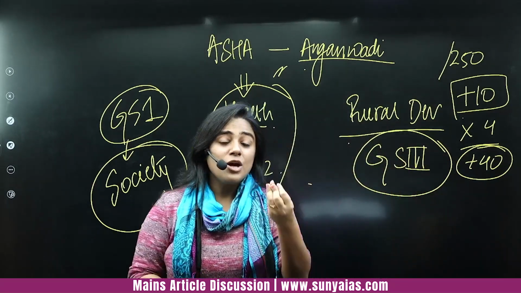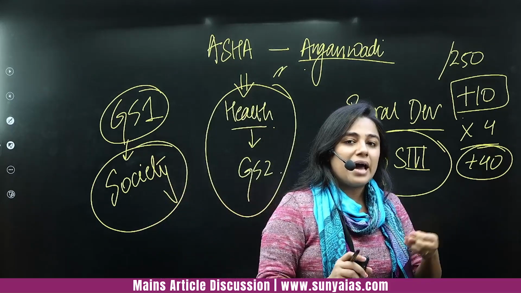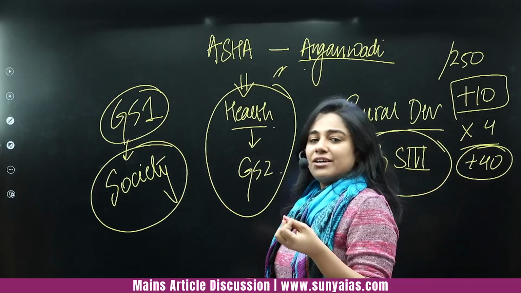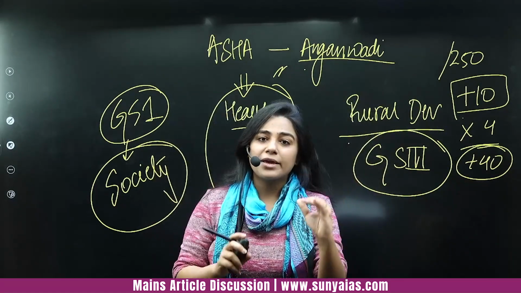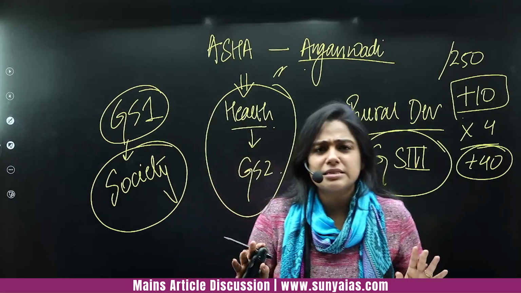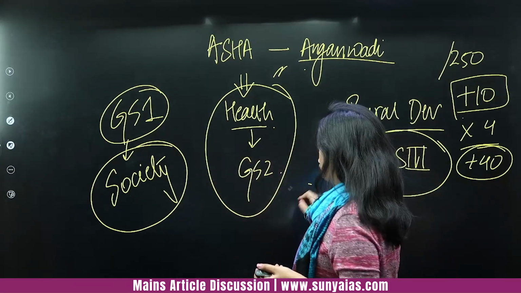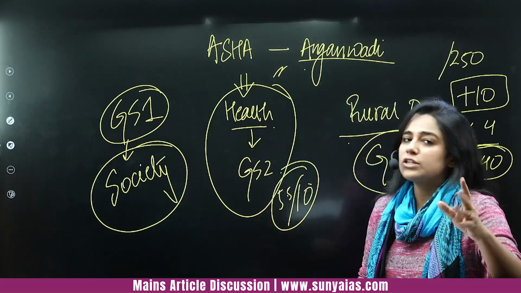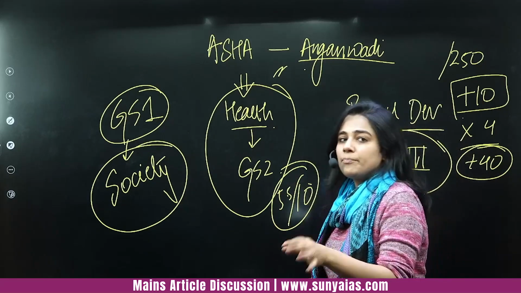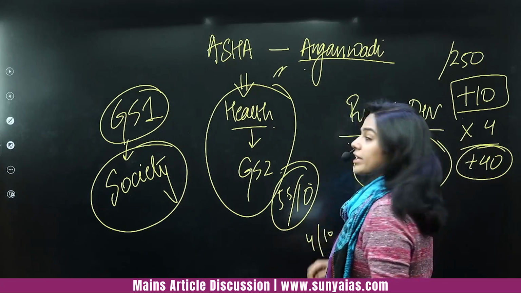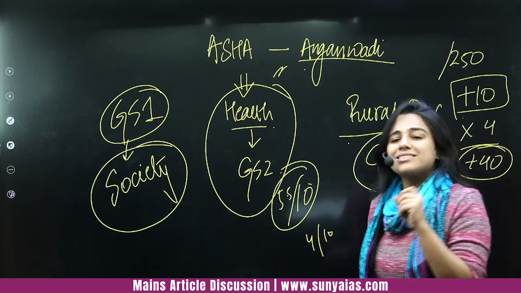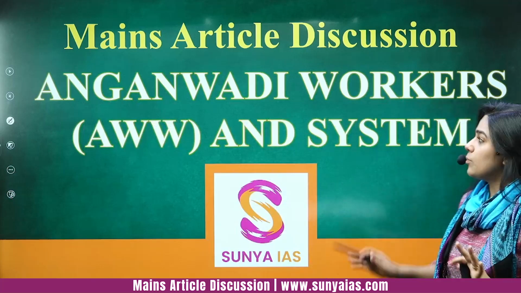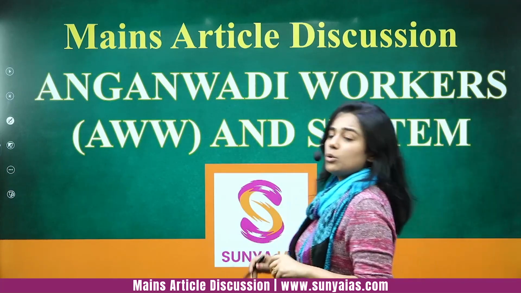I have seen people who have missed mains by 1 mark, 2 marks, 5 marks, 10 marks, and it hurts, right? So it's best that you prepare yourself to create those perfect kind of answers, which will again not fetch you more than 5 or 5.5 marks. The best of the answer will fetch you 5.5 out of 10, but still it is better than having a 4 out of 10 or a 3.5 out of 10. Makes a difference. Okay. So with this, let's start with Anganwadi workers and the whole system.